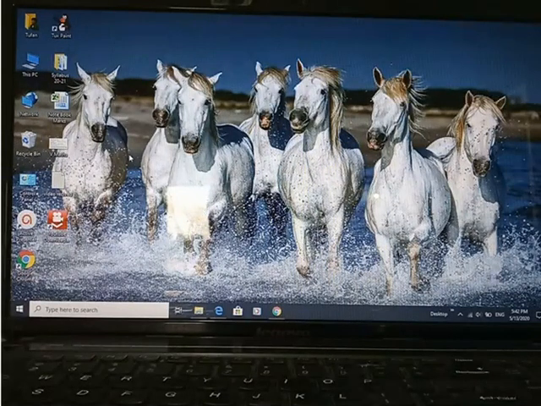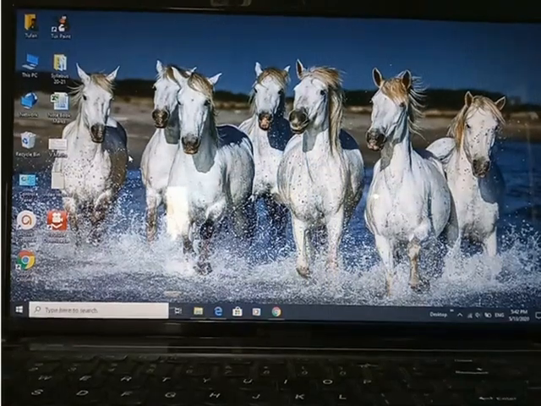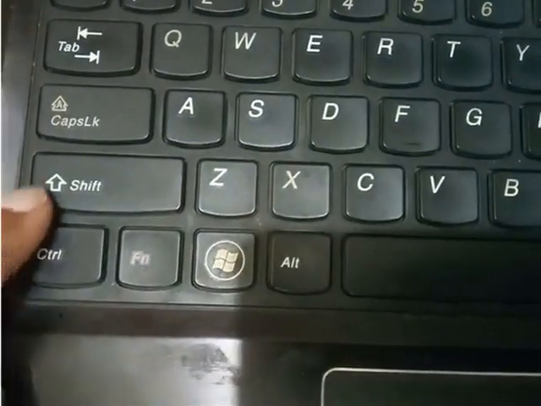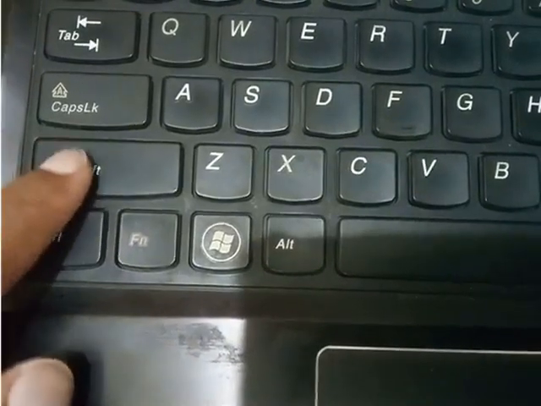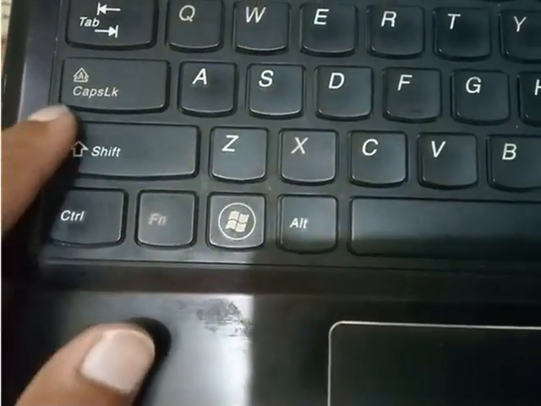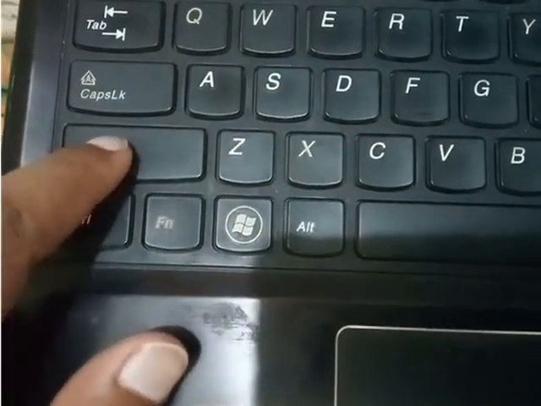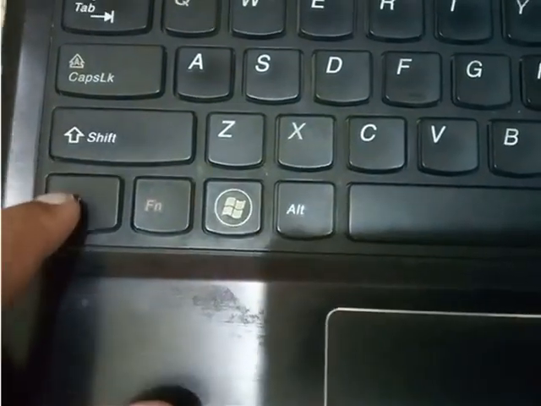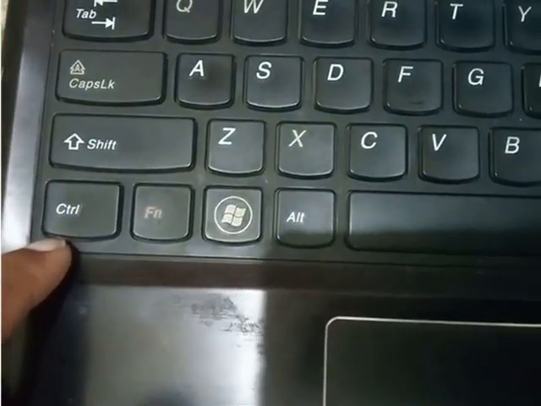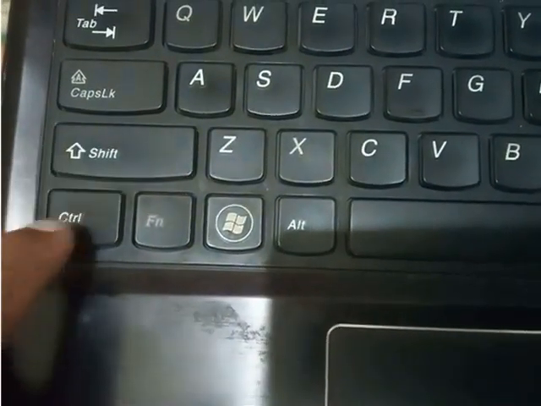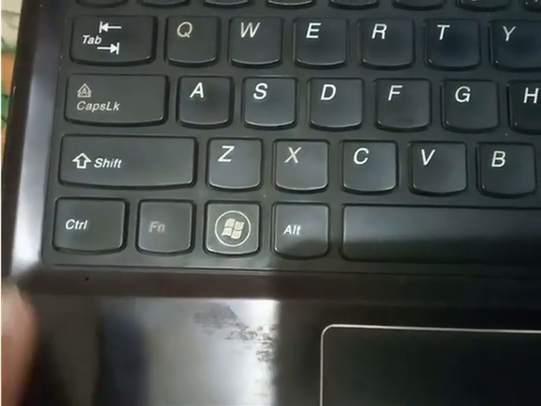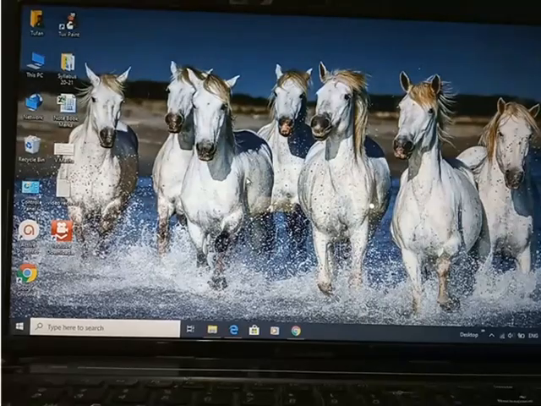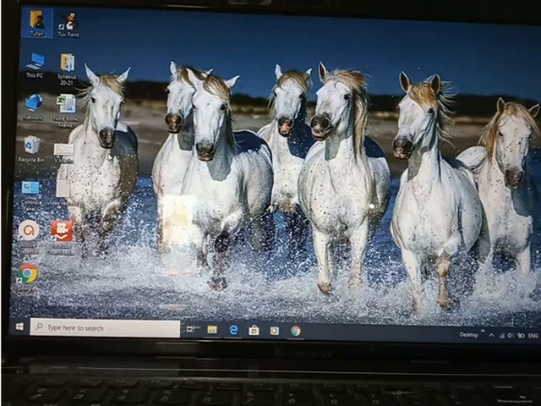For this, first let's see two keys which we have on the keyboard. See here, one Control button is there, and one Shift button is here. First we will use Shift, and then Control. We have to keep pressing Shift. So first is Shift. Whenever you select any particular icon, after that you need to keep on